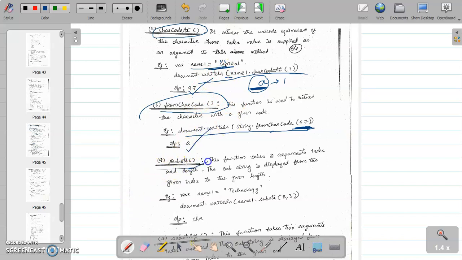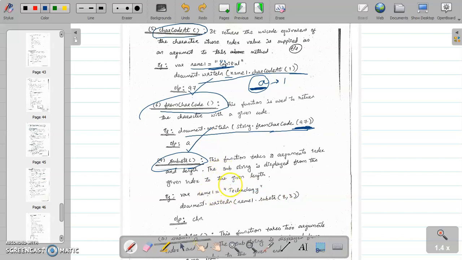Next one is substring. See, next one is substring. Substring లో name1 is equal to technology. document.writeln, substring from second index we are starting. So what is there at second index?